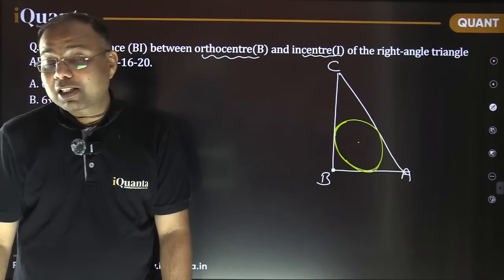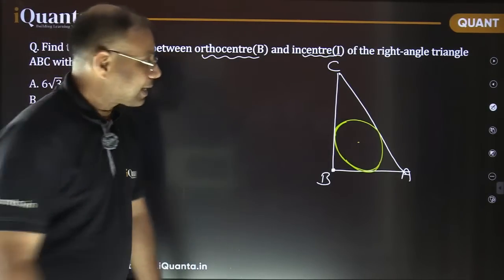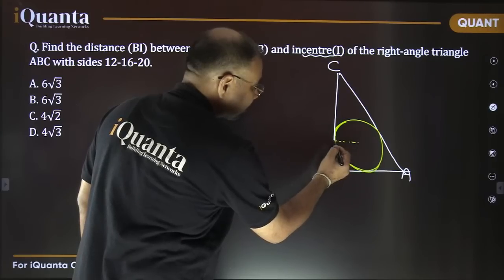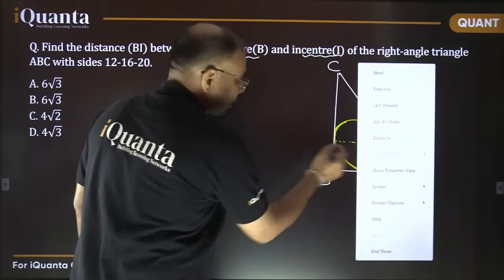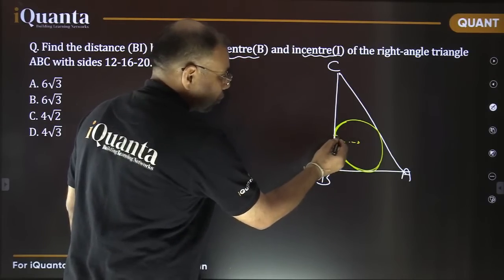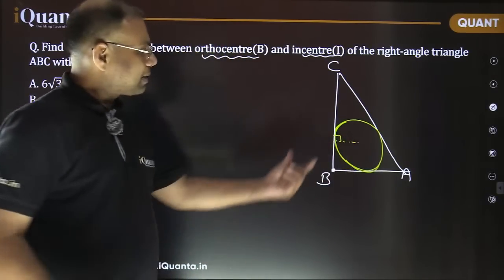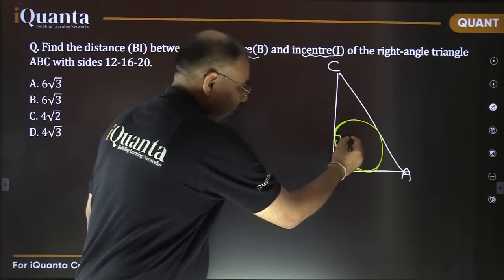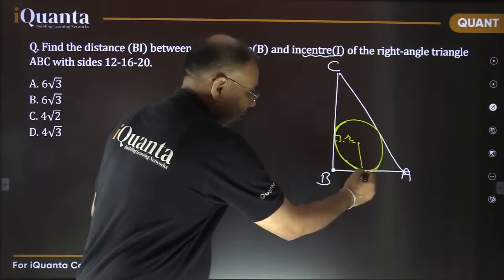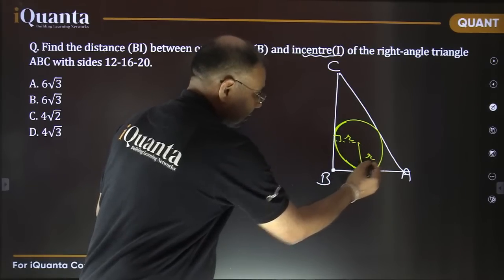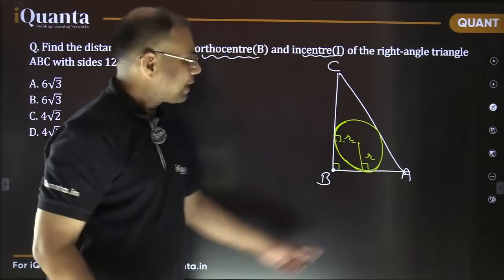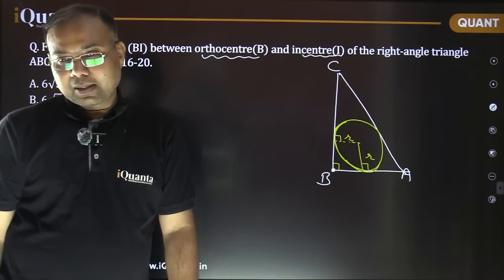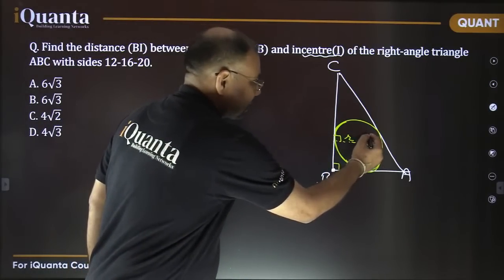It is equidistant from all the three sides. We just talked about that. Remember, how much is this distance? If this is the incenter, how much is this distance? Of course, this is a 90-degree angle. This distance is nothing but the radius r, right? Same way, this is also r, and this is also 90 degrees. That means this total is a square, and this point is the incenter I.